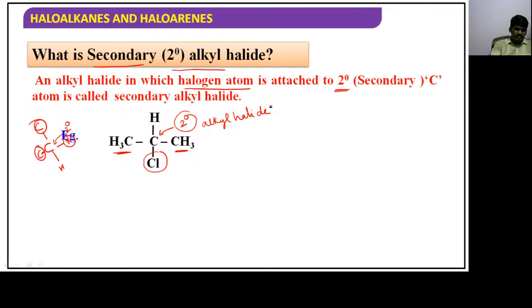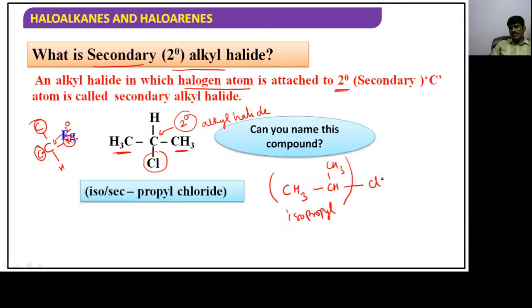Now, the example. Can you name this compound they have given? What is the compound here? That is iso or secondary propyl chloride. Guys, CH3, CH3, this group is called isopropyl. What is this group called? Isopropyl. Now here, which atom is attached? A chlorine atom is attached. So this is said to be isopropyl chloride. What is this called, children? Isopropyl chloride. You need to understand that.